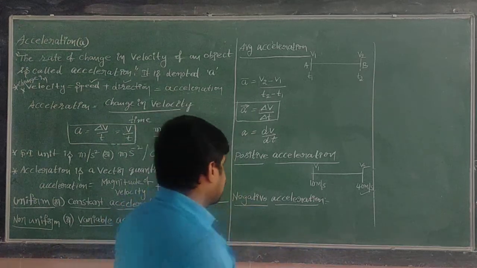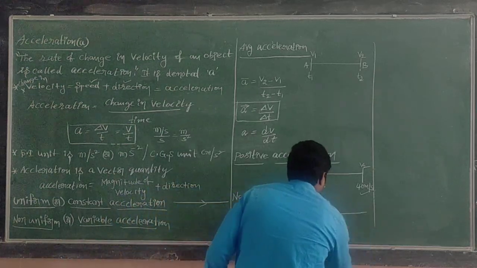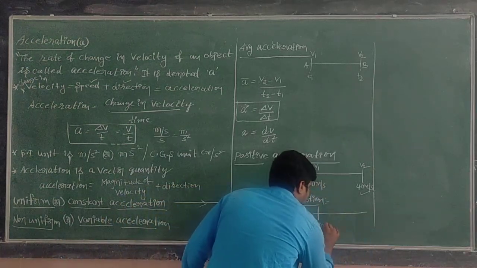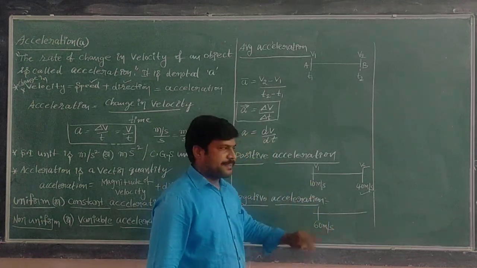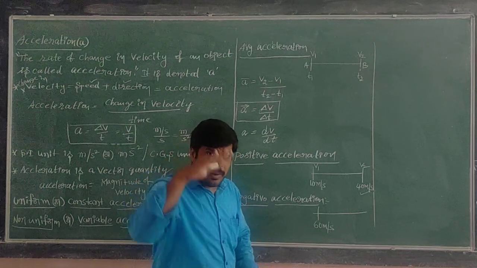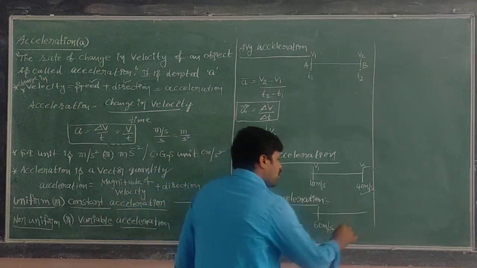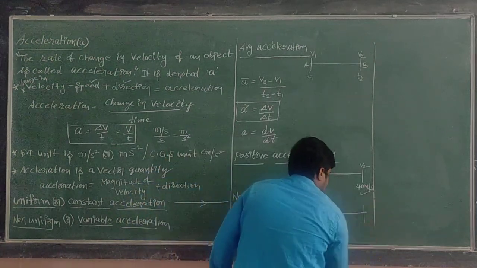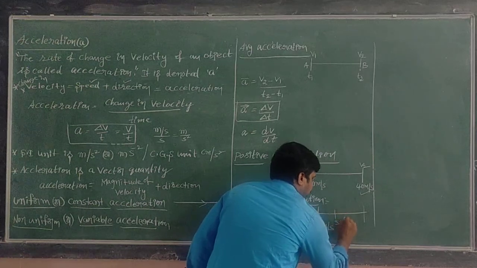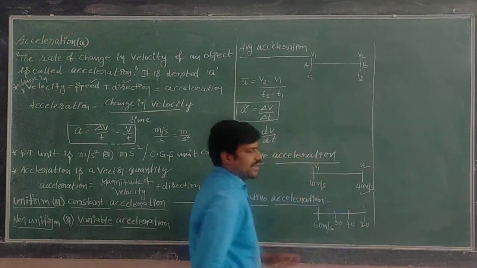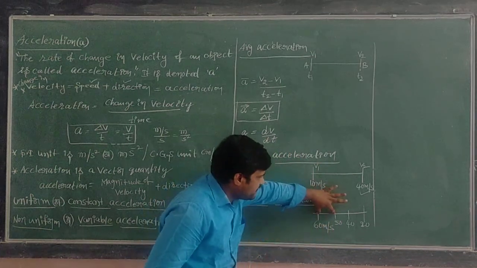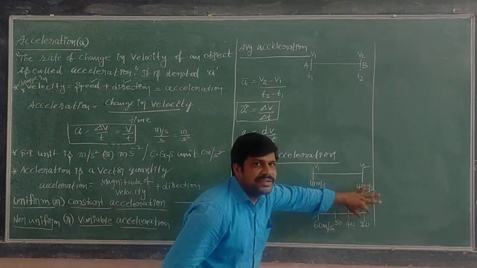Initially the vehicle is moving with a speed of 60 meters per second. You apply the brake, and its velocity keeps on dropping: 50, 40, 30, 20, like that. That means the change in velocity is keep on decreasing.